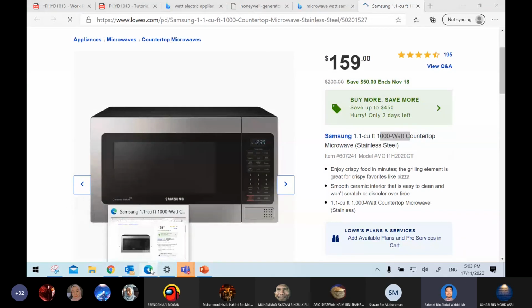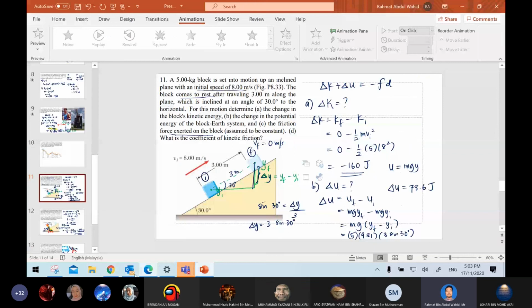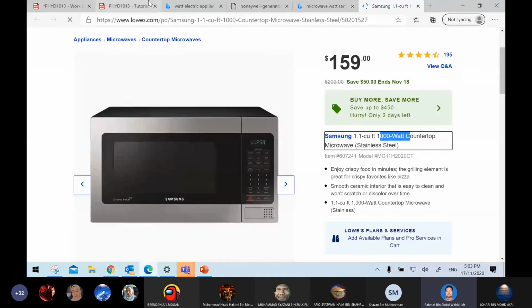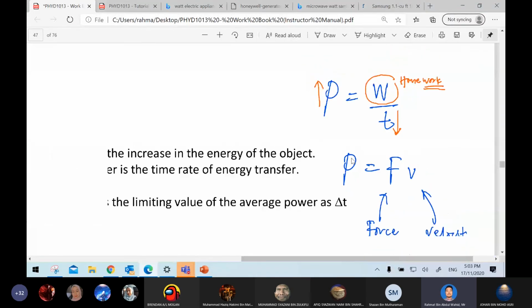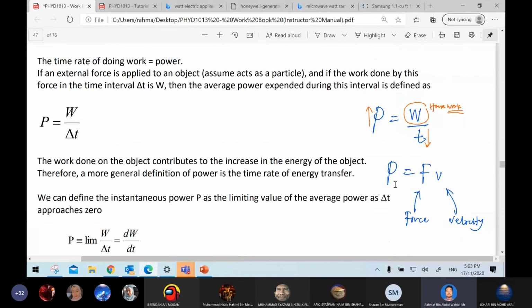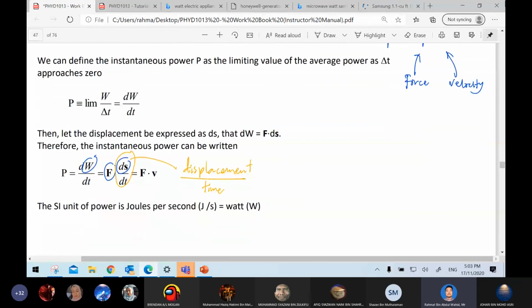So power is W over T, the work over the time. Or we can use force multiplied with velocity. How do we get force multiplied by velocity? It is based on the equation of work itself. Work is F multiplied by the displacement. The displacement divided by time gives us velocity.